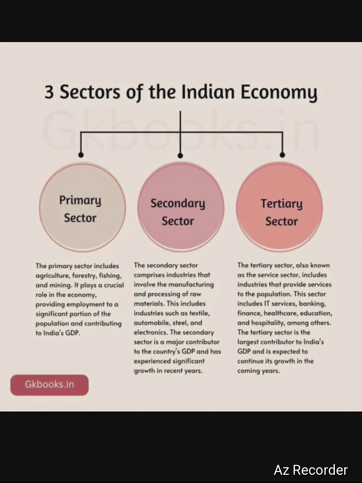You can see on your screen there are three sectors of the Indian economy, or three sectors of the industries. First is primary, second is secondary, and then tertiary sector. What is the meaning of primary sector here? The primary sector includes agriculture, forestry, fishing, and mining. It plays a crucial role in the economy, providing employment to a significant portion of the population and contributing to India's GDP. What is the meaning of GDP here? Gross domestic product.